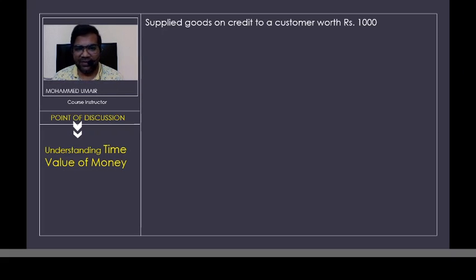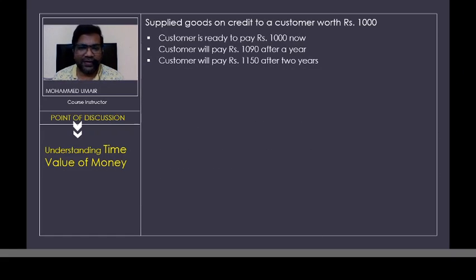Basically, you have given the customer a duration of 3 months to repay this 1,000 rupees, and unfortunately, this 3 months duration is over, and the customer wants more time to repay this 1,000 rupees. So now the customer has given you three options. Let us see what these three options are.